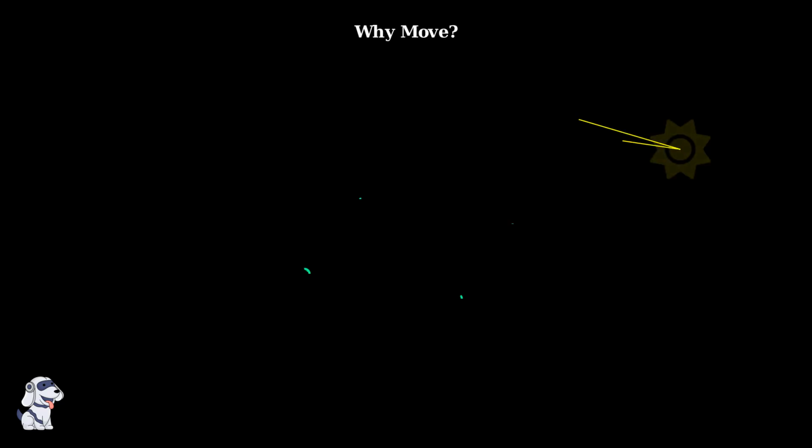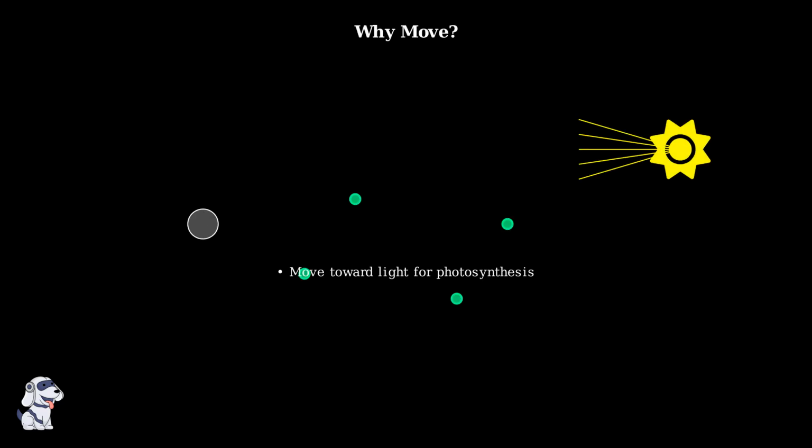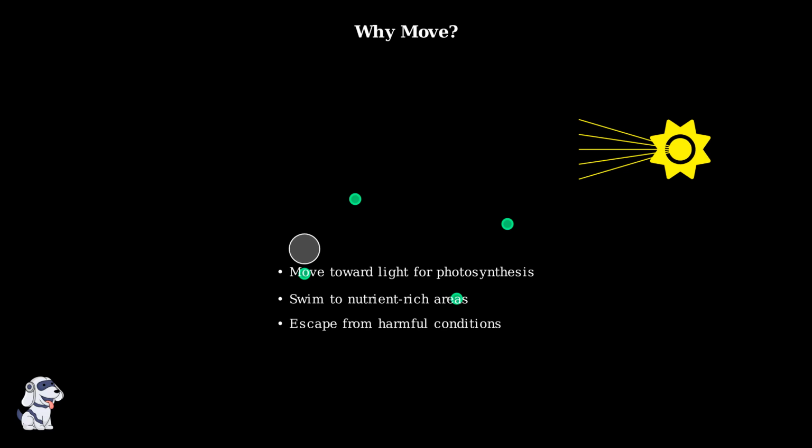Both rhizopodial and flagellated movement serve important purposes. These algae can move toward light sources for better photosynthesis, swim to areas rich in nutrients, and escape from harmful conditions. This ability to move gives motile unicellular algae a significant advantage over their stationary relatives, allowing them to actively seek out the best conditions for growth and survival.